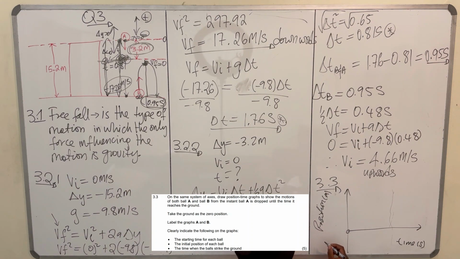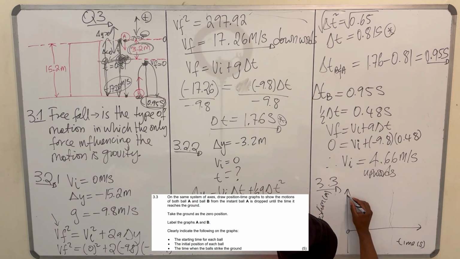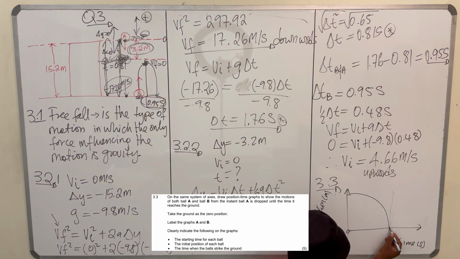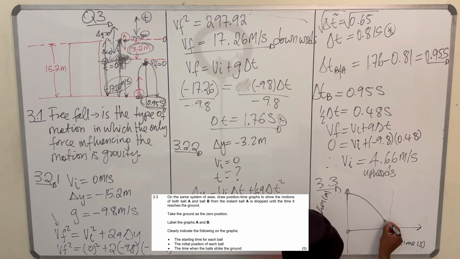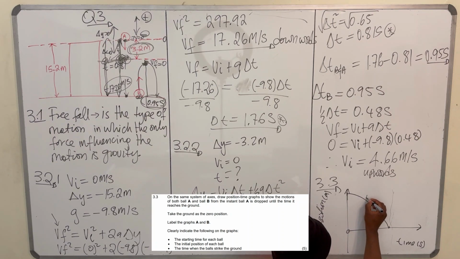So ball A is released from rest, right? So we should say ball A is just dropped. Yeah, so you can say ball A something like this. This is the motion of ball A, right?